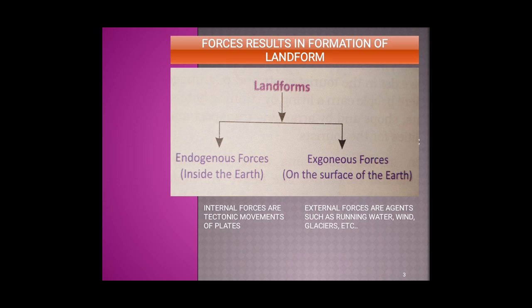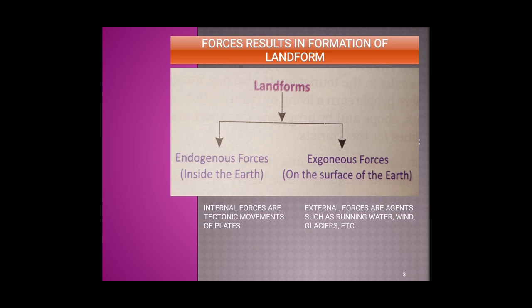These are caused due to tectonic plate movements. The plates move because of the intense heat inside the earth's core. Due to this movement, either the plates slide past each other, pull away from each other, or crash into each other. As a result of these movements, parts of the earth's surface are pushed up, pulled down, or broken, leading to the formation of new landforms.